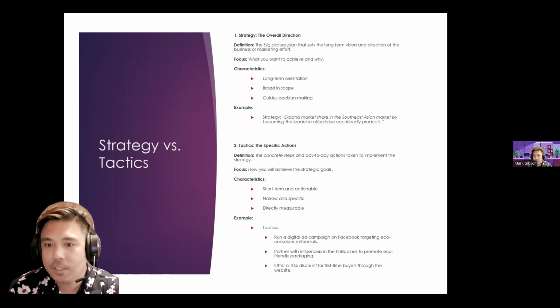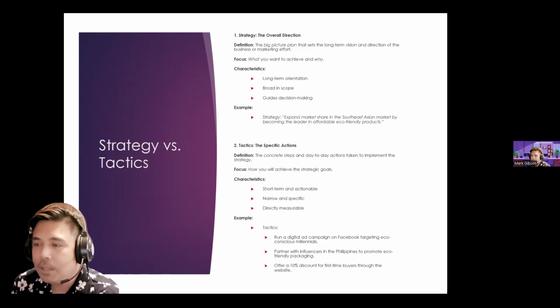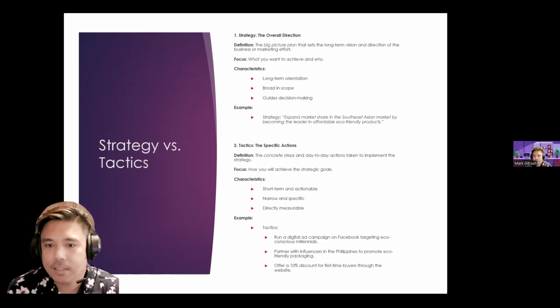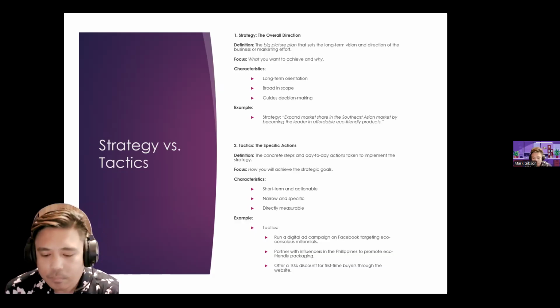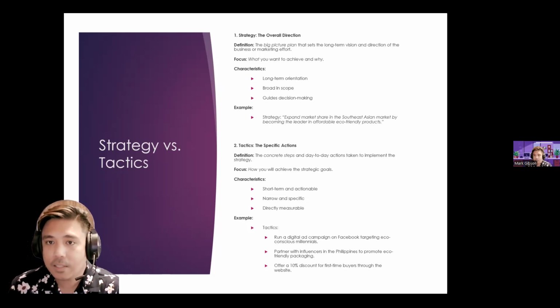By definition, these are the concrete steps and day-to-day actions taken to implement the strategy. This is how you will achieve these strategic goals. So for example, class, Pfizer wanted to become the number one pharmaceutical company in the Philippines. That's the vision. In order for us to achieve it, we have to come up with a strategic plan.